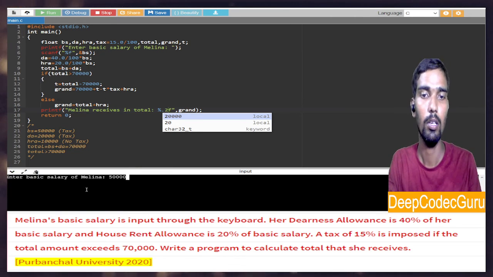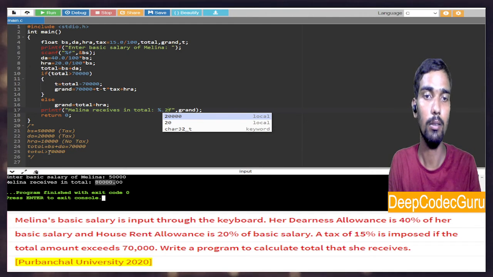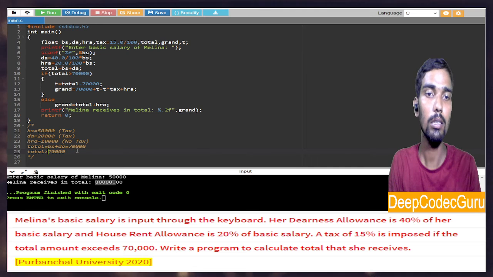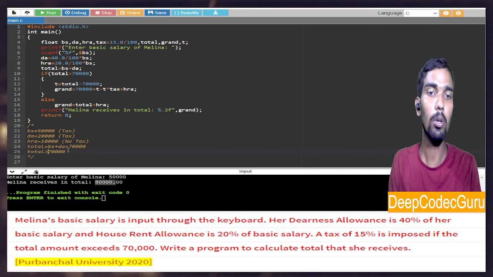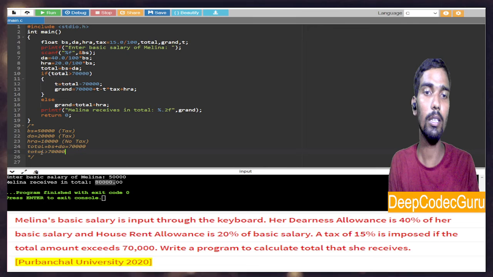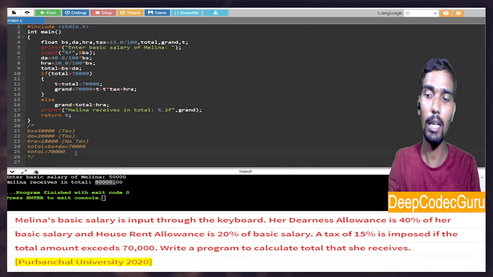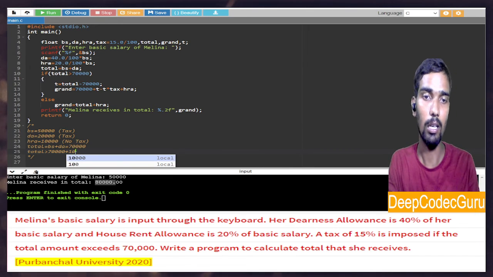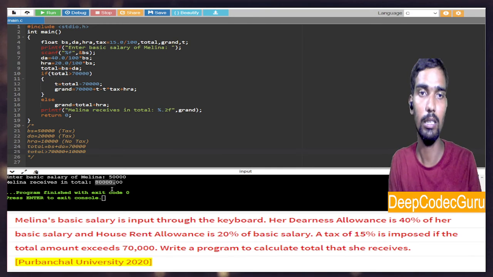So in 50,000, how much will we get? 80,000. So how 80,000? 20 plus 10, right? This is the total amount 20,000. That is the taxable amount because BS plus DA is not greater than 20,000. So that's 20,000 and inside of 10,000. So it is 80,000 she will receive.